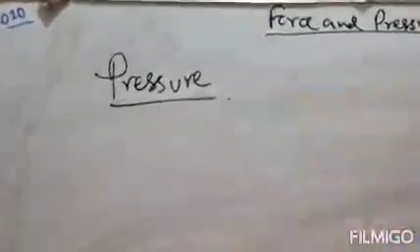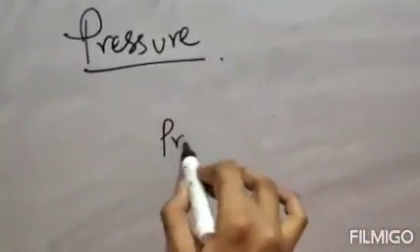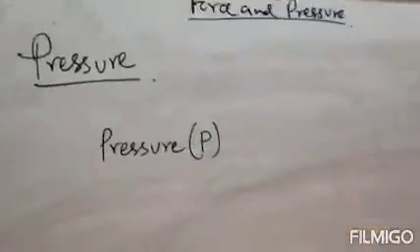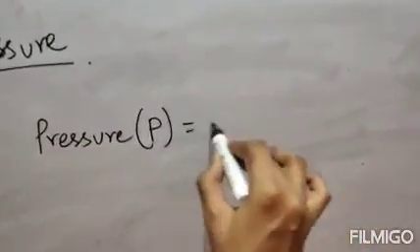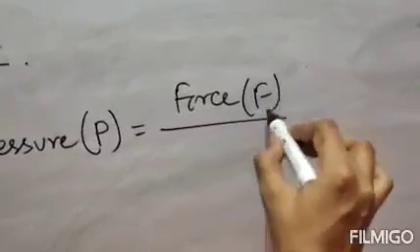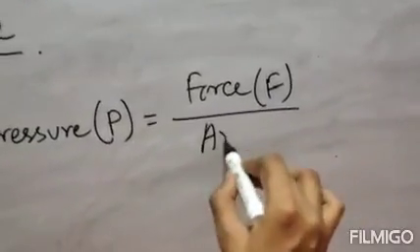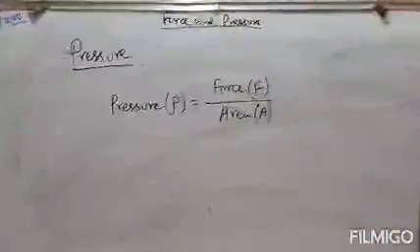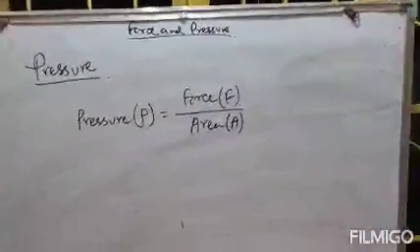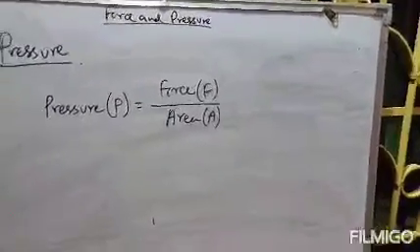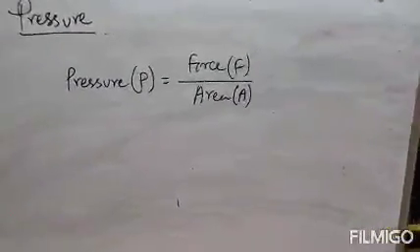Now what is the relation between force and pressure? Pressure is represented by P. Pressure P equals force, represented by F, divided by area, represented by A. So P equals force by area. This is the relation between force and pressure. So what is the definition of pressure?